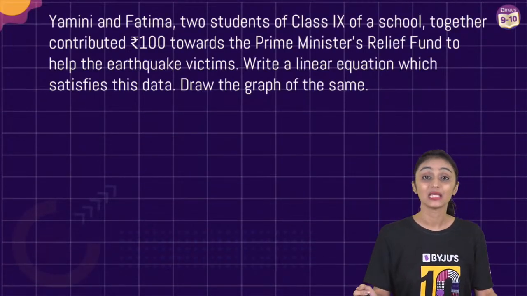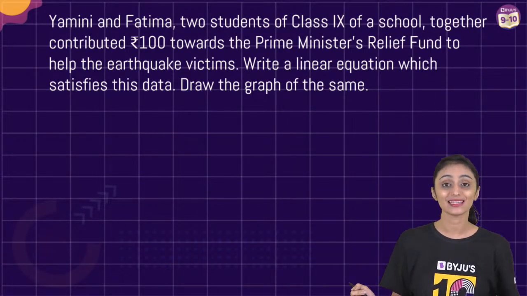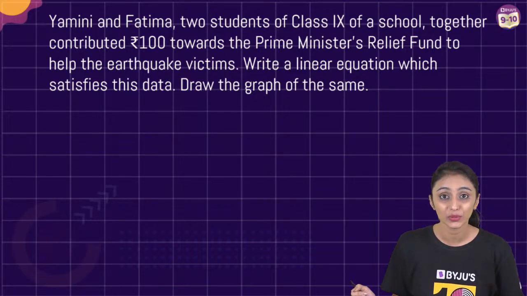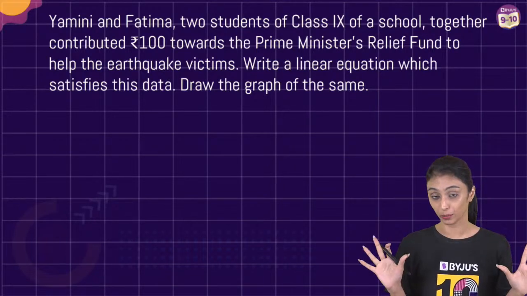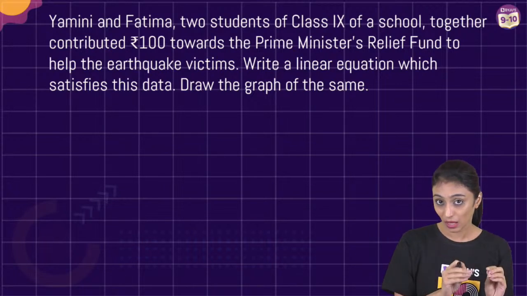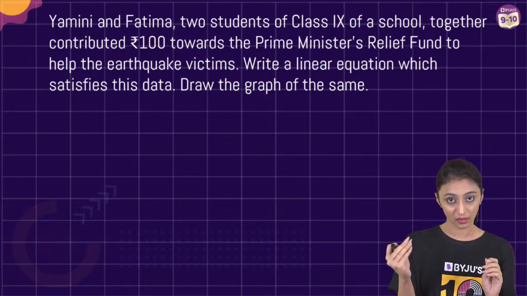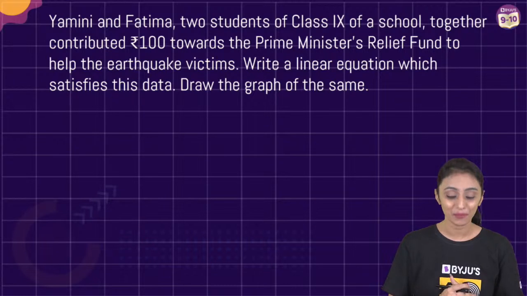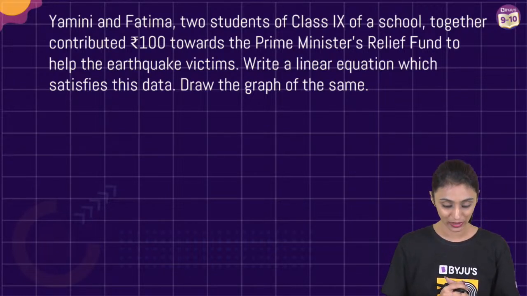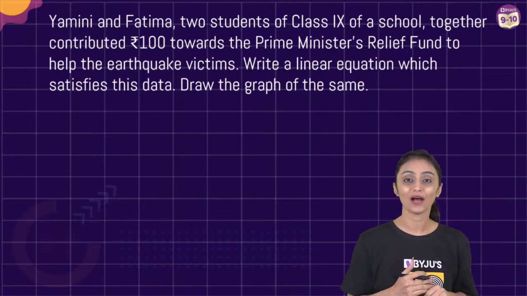Question number 2. Yamini and Fatima, 2 students of class 9th of a school, together contributed rupees 100. I don't know how much Yamini has contributed, how much Fatima has contributed towards the Prime Minister's Relief Fund to help the earthquake victims. Write a linear equation which satisfies this data. Draw the graph of the same.